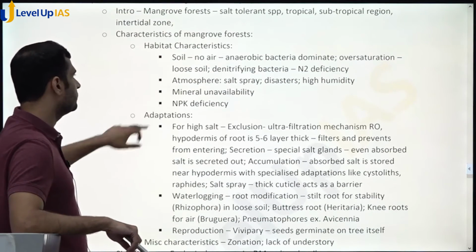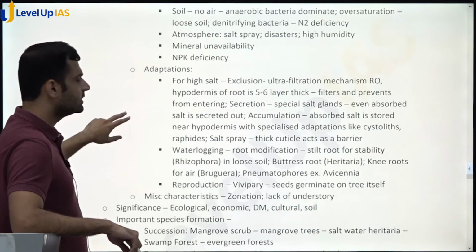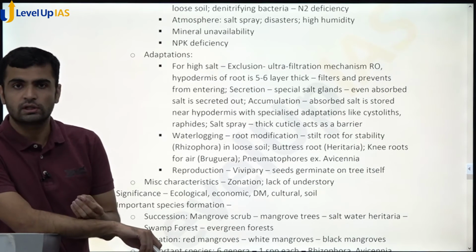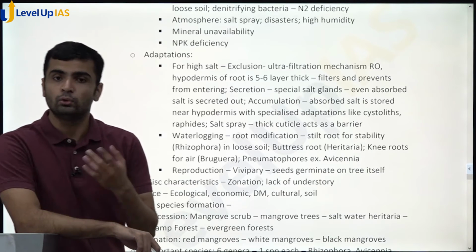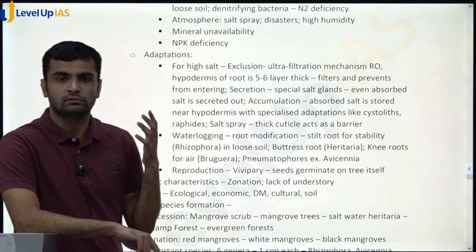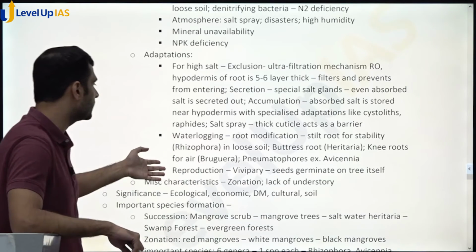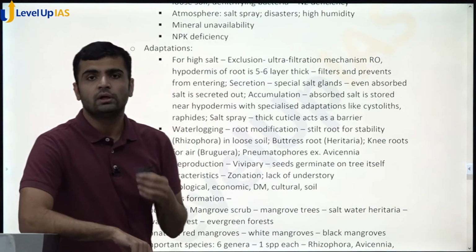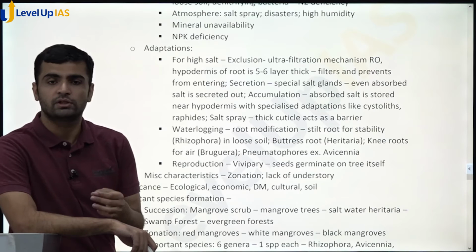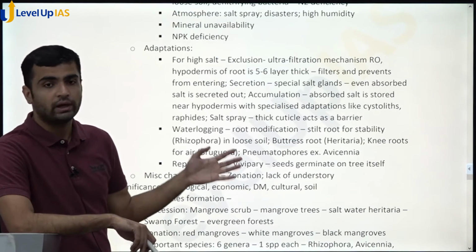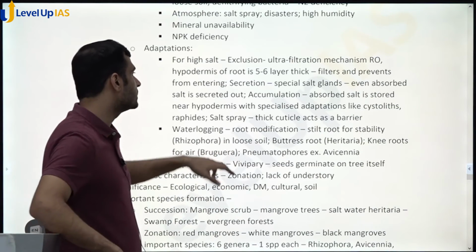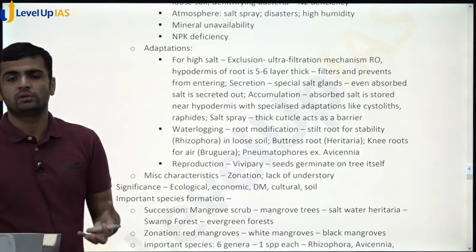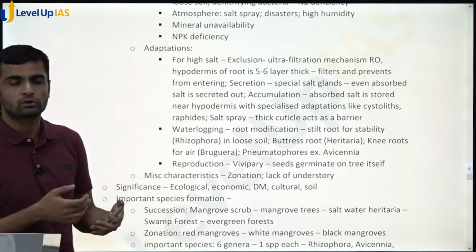And for mangrove forest, one is habitat characteristics, second is adaptations. Adaptations for what? Adaptations for high salt concentration, for loose soil, and for reproduction. For high salt, we have specific adaptations like exclusion, secretion, accumulation, or thick cuticles. For exclusion, there is an ultrafiltration mechanism, and the hypodermis has multiple layers to filter out the salt.